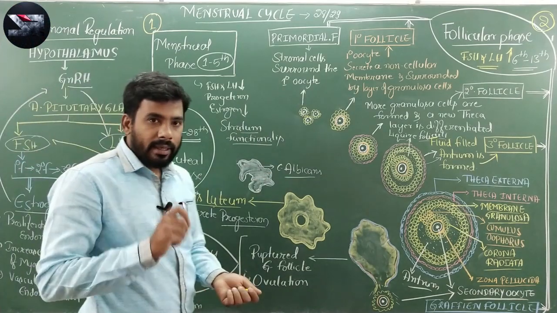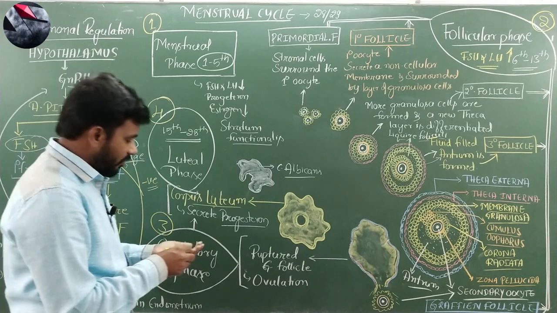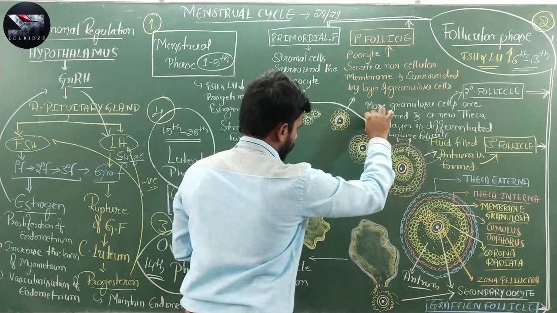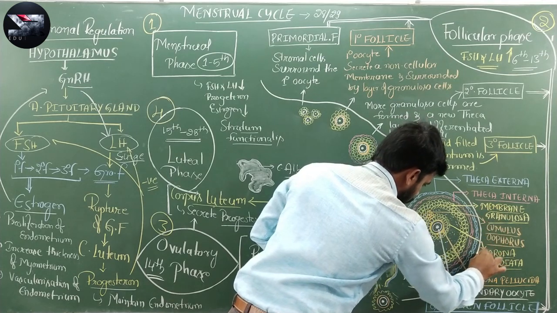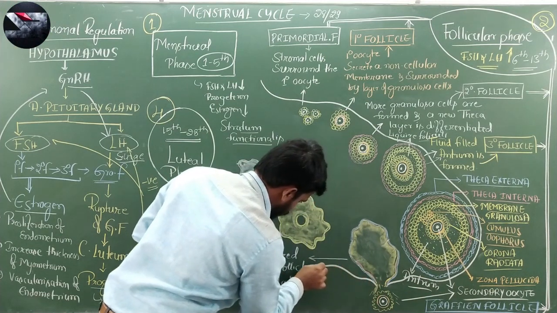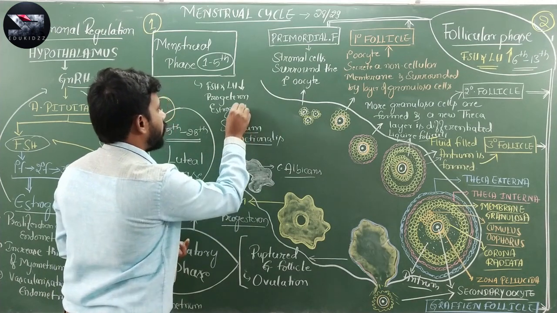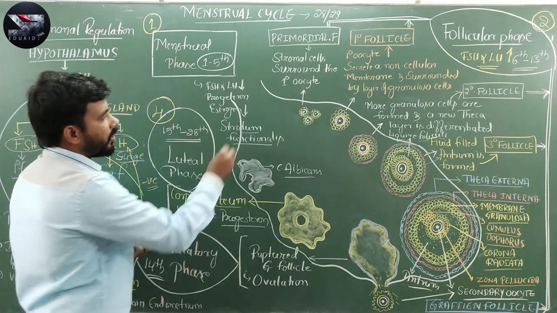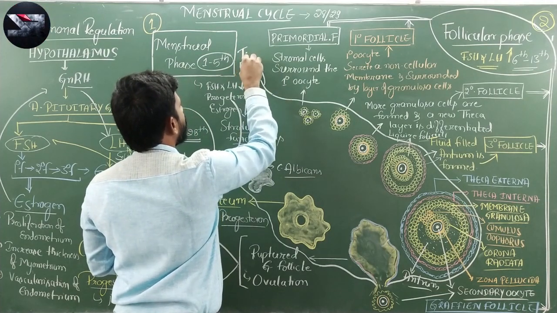And now let us take the structure of the ovary, the sectional view of the ovary. So, the ovary in the sectional view looks like this. I am writing here itself. Just like the testis, the ovary is also surrounded by a protective layer called tunica albuginea.